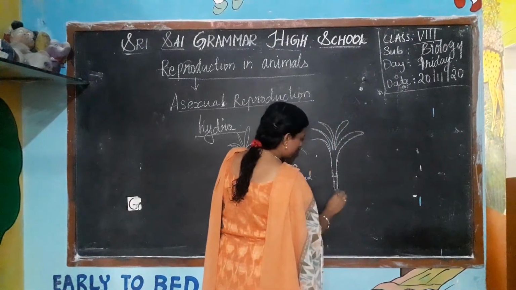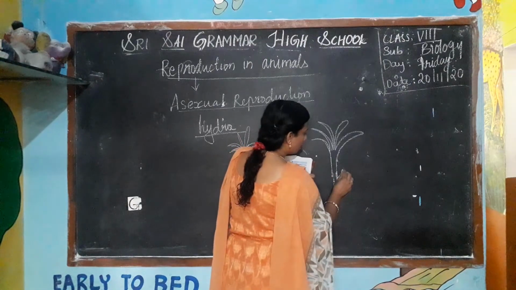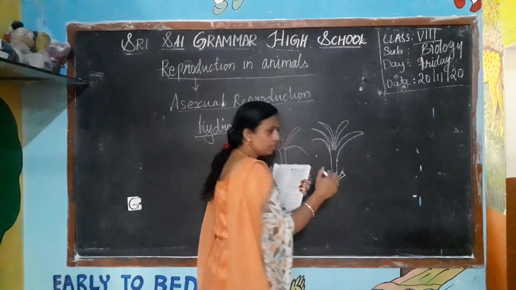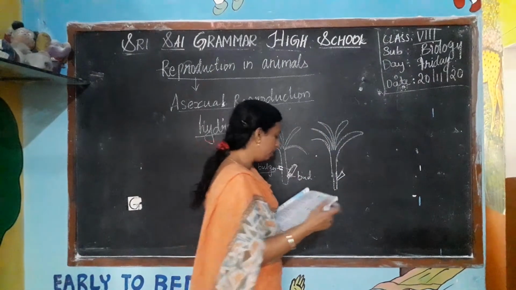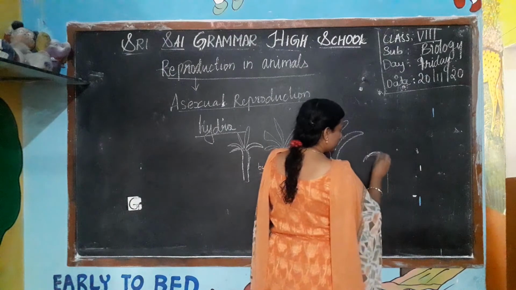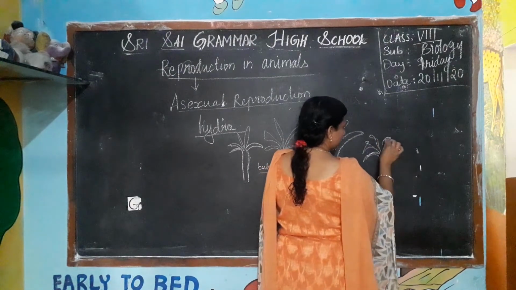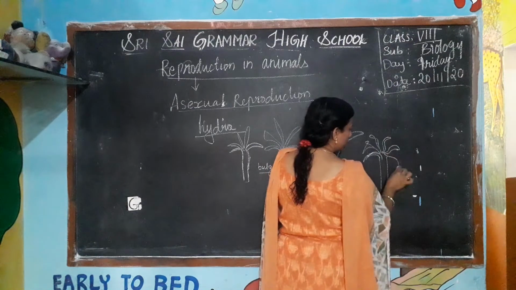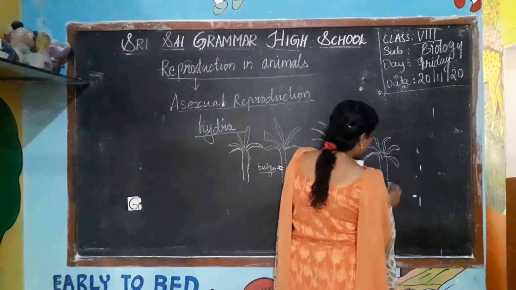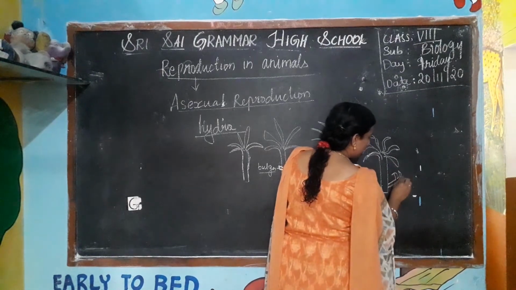Again it grows somewhat bigger, and this again grows into the parent.